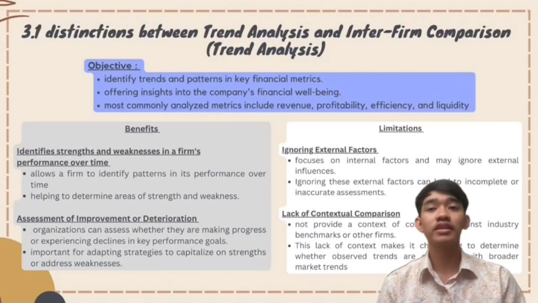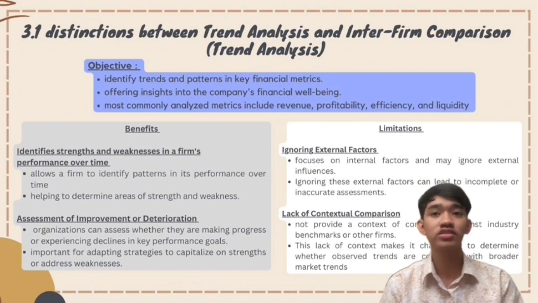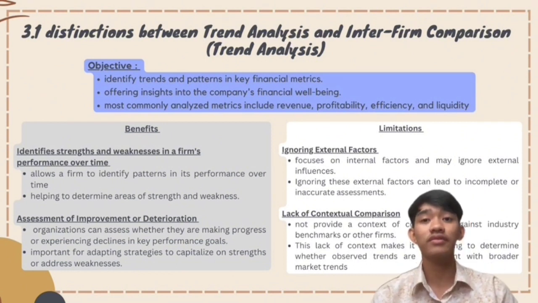I will explain the first part in chapter 3, which is the distinction between trend analysis and inter-firm comparison. For trend analysis, the objective is to serve as a financial compass guiding us through the historical trajectory of key financial metrics. From revenue to profitability, its primary goal is to show the pattern and trend, giving insight into a company's performance over time. I have highlighted two benefits and two limitations for trend analysis.